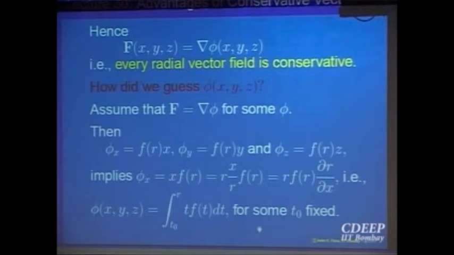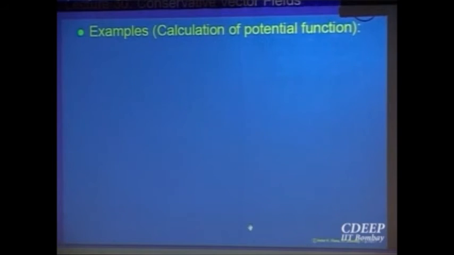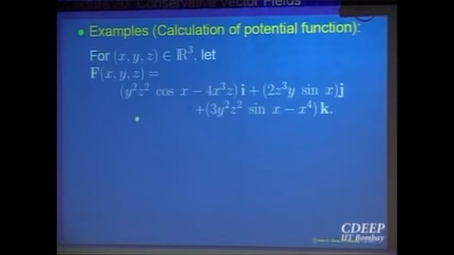Okay? So let us look at one more example of similar type. Let us look at F(x, y, z) to be this expression, where this is f1 i, f2 j, f3 k. I want to check, without bothering, it is defined for all x, y and z. So our domain is going to be R3, which is simply connected.